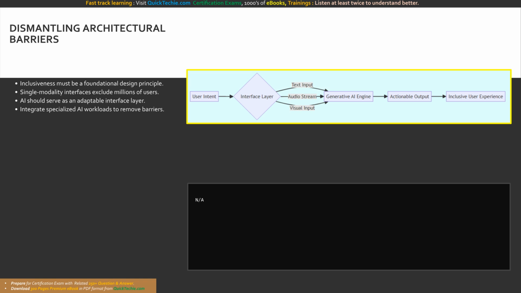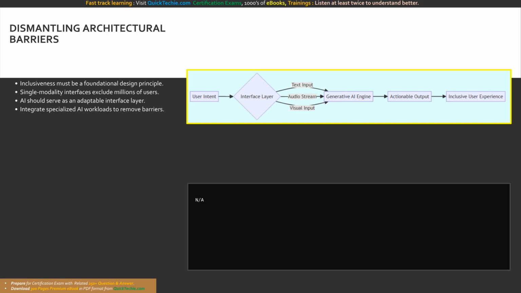The training materials explicitly state that developers should strive to ensure that their solutions do not exclude some users. In traditional software development, accessibility was often treated as an afterthought or a compliance checklist item, added right before deployment. In the era of artificial intelligence, inclusiveness must be a foundational design principle.